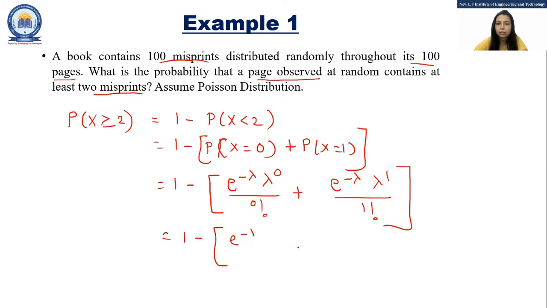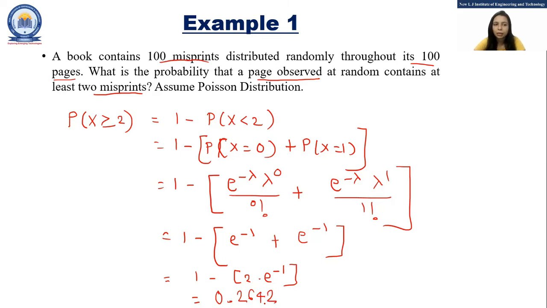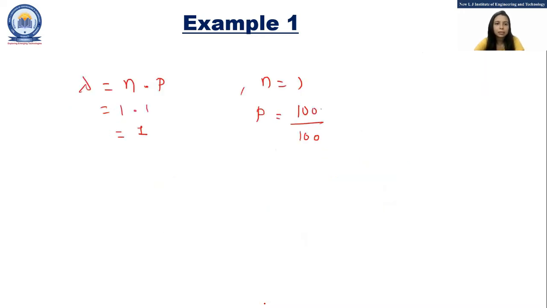1 raised to 0 is 1, and upon 0 factorial is also 1. e raised to minus 1, 1 raised to 1 is 1, upon 1 factorial is also 1. So 1 minus 2 into e raised to minus 1, and that is equal to 0.2642. So this is the probability that a page observed at random contains at least 2 misprints, and that is equal to 0.2642. Now moving to the next example.